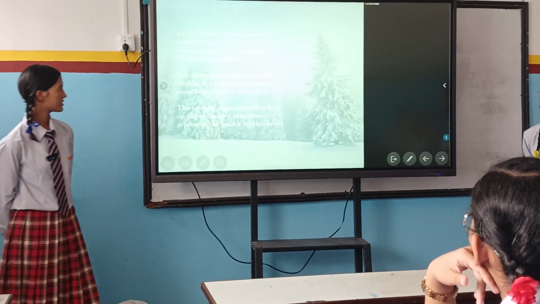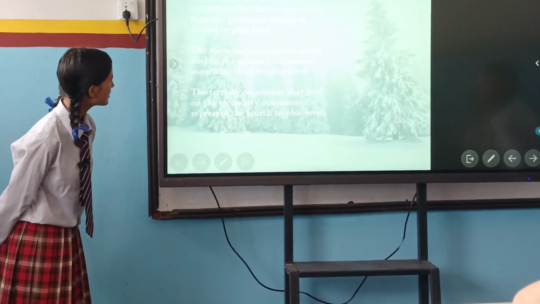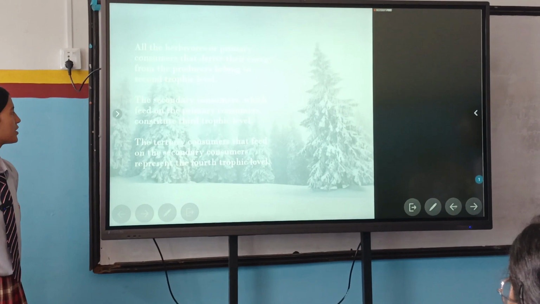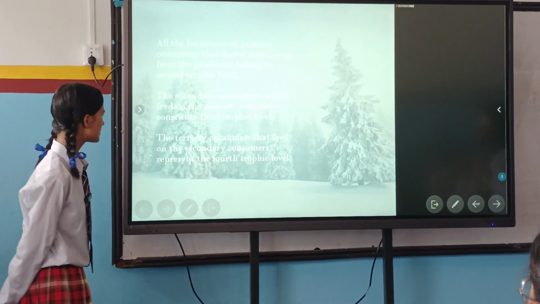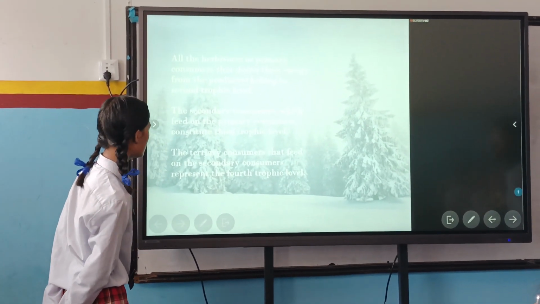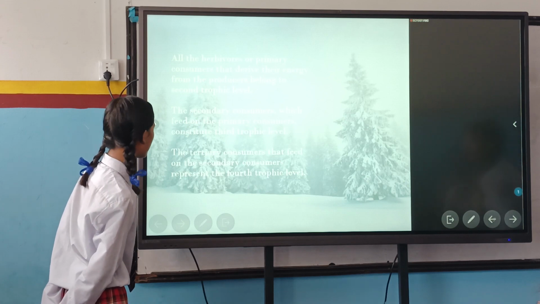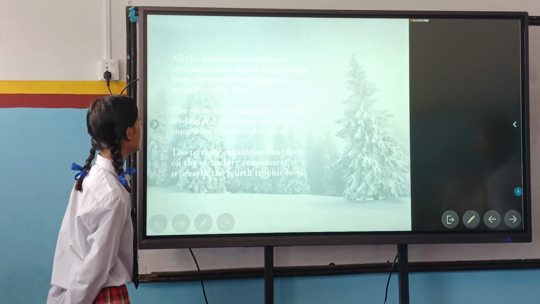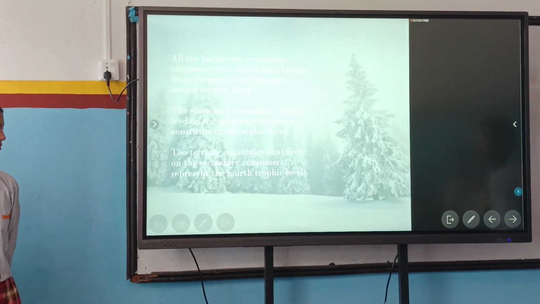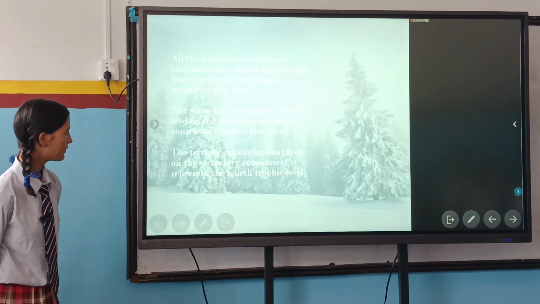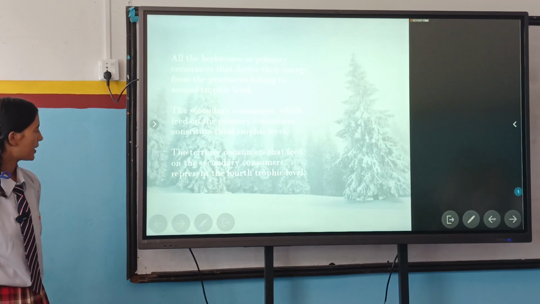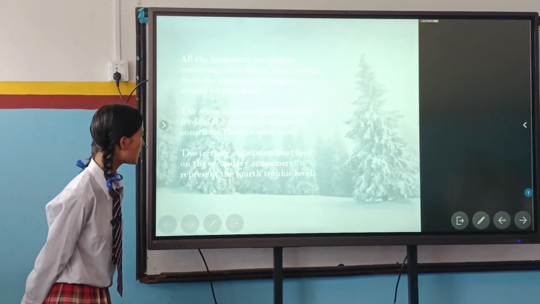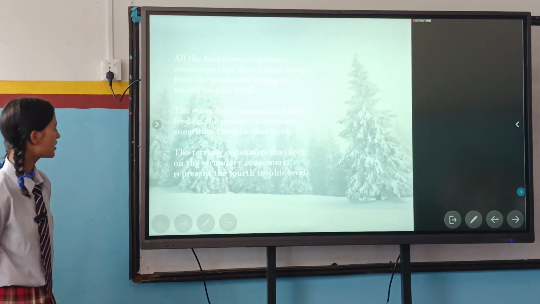The third trophic level is the secondary consumer, which feeds on the primary consumer, and the tertiary consumer that feeds on the secondary consumer represents the fourth trophic level.